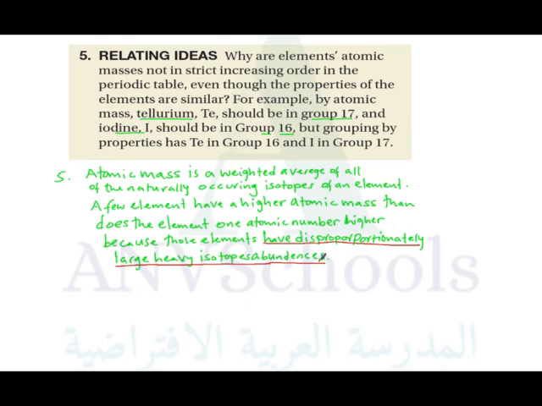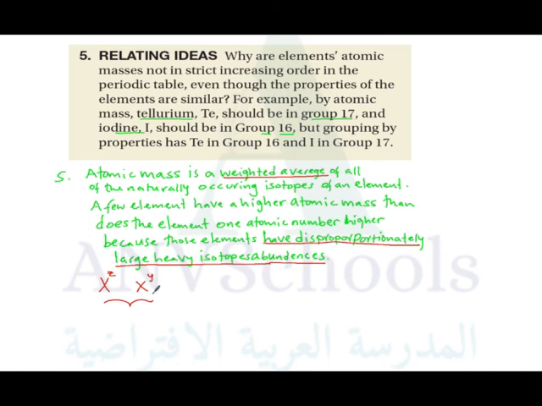In the first place, atomic mass is a weighted average, because when we consider atomic mass, we should consider the weighted average. So when we take the weighted average, we must consider the abundance. To see one example, let's say we have an element X with isotopes with atomic mass Z, and an element X with atomic mass Y. To find the weighted average of the two, I must know the abundance.